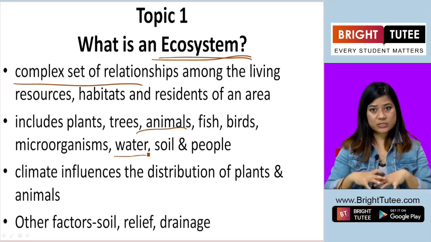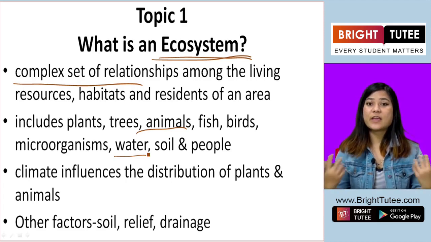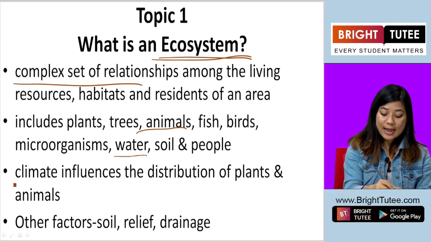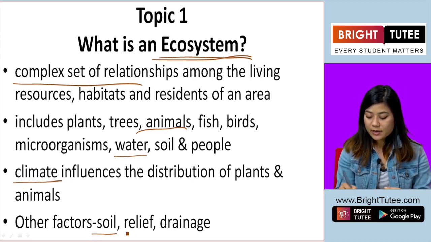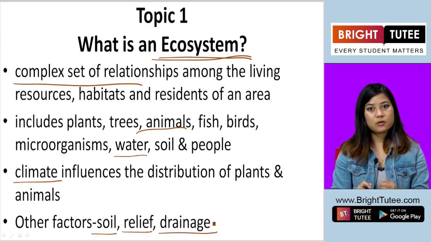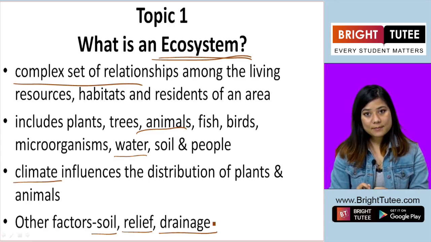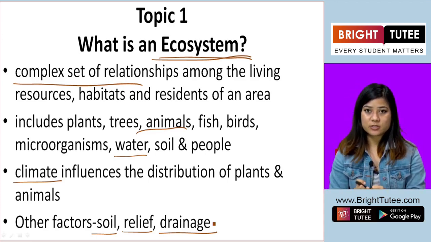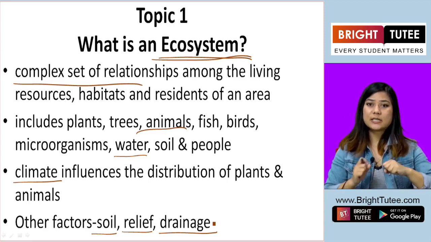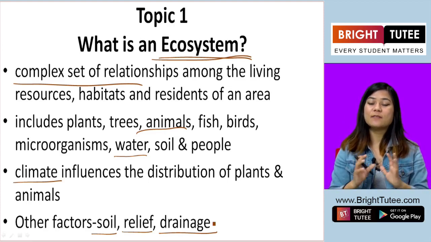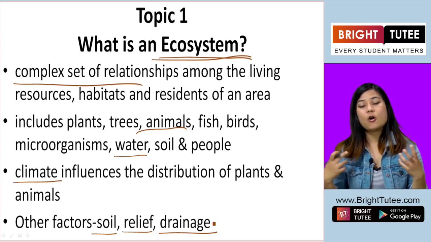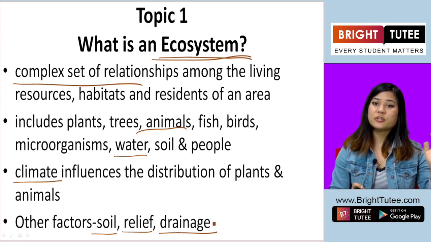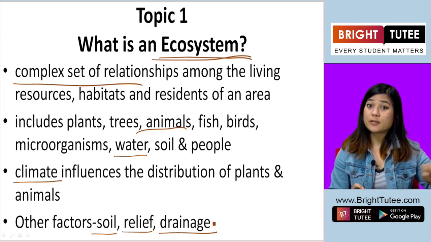Now this ecosystem is influenced by various factors, and those factors are climate, soil, relief, and drainage. Because of the climate, the ecosystem will be distinct from other ecosystems. If it's a hot climate, the region will have a very specific ecosystem compared to a region where the climate is very cold.